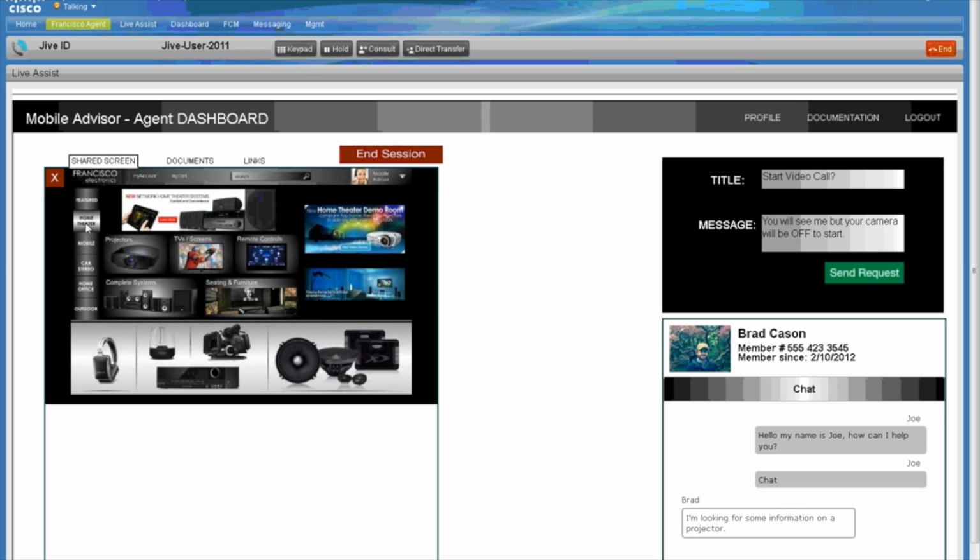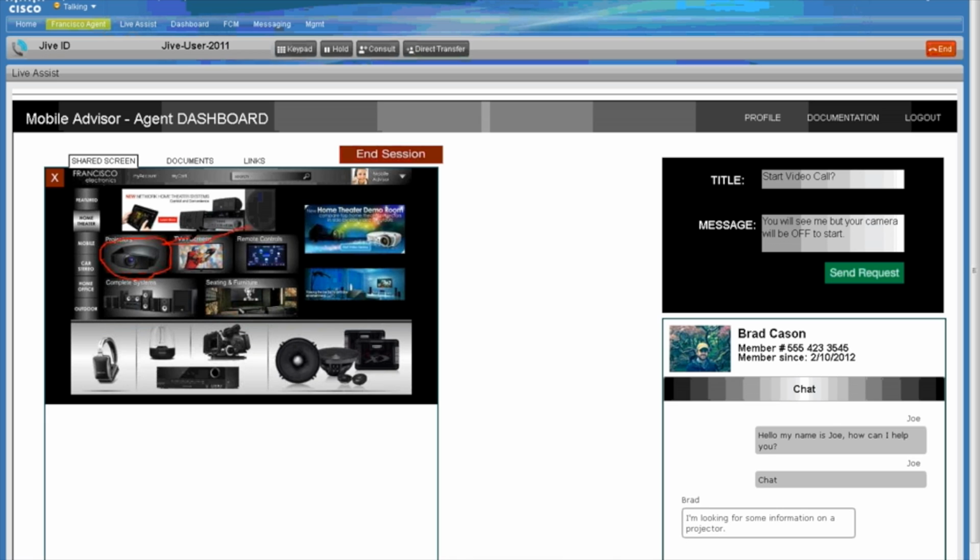Once I got Brad to this page, I used this tool to highlight this projector to ask Brad if this is one that he would be interested in. Likewise, I could have chosen this projector. I could have cleared all these and pretty much done any type of artwork that I wanted to on this page. I could have made somewhat of an arrow, and all this comes up on Brad's screen.